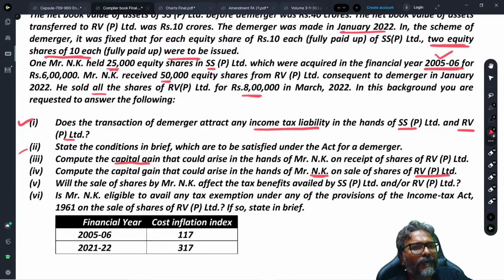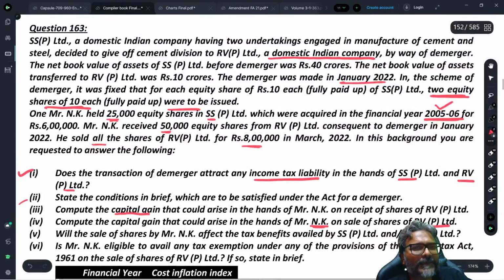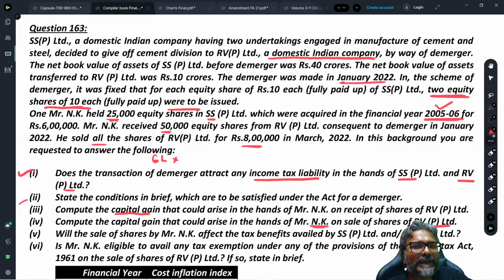Now, obviously, what will be the cost of acquisition of these 50,000 shares? Now, please be very careful. The cost of acquisition would be the original cost of 6 lakh rupees, and this will be subject to a pro rata calculation, and that is 1/4. How did I get 1/4? 10 crores is the net book value of the asset transferred, and the net worth of SS Private Limited before the demerger was rupees 40 crores.